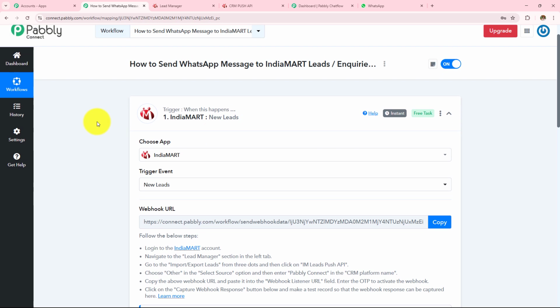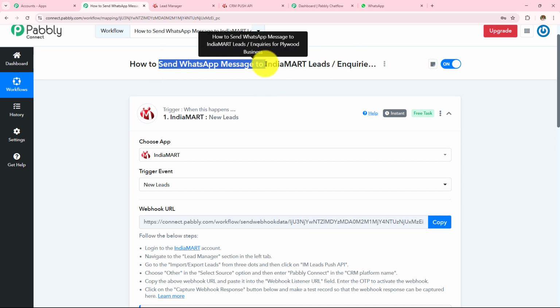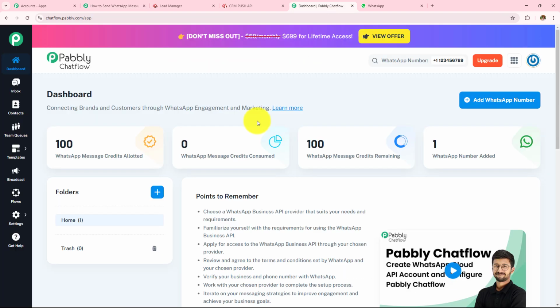And now whenever there will be a new query or a new lead in my IndiaMART, I will start receiving that response here in this workflow. Now moving on to the next step, whenever I receive a new lead or a new inquiry, I want to send a WhatsApp message. To do this, I am going to use Pabbly Chatflow to send the WhatsApp message.